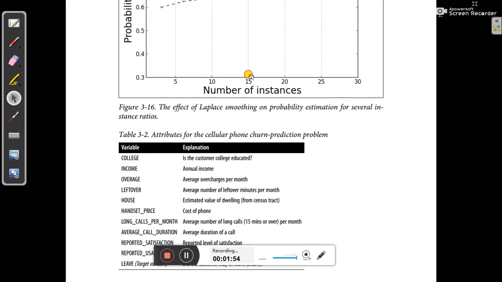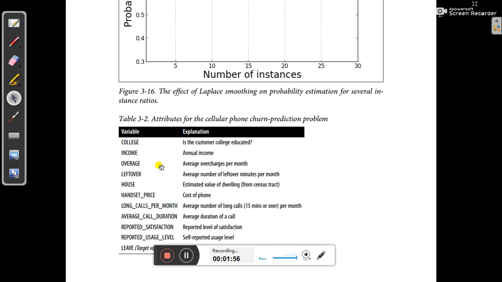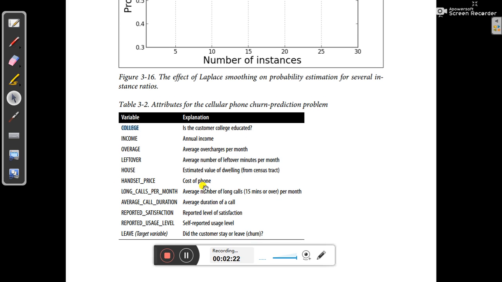So the dataset contains these variables. Explaining them: college is whether the customer is educated from college; income is the income of the person; overcharge is the average overcharge per month; leftover is the leftover minutes per month; house is the estimated value of the dwelling for the census tract. So these are the variables kept in the dataset.